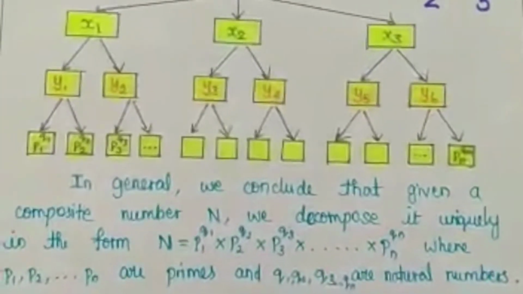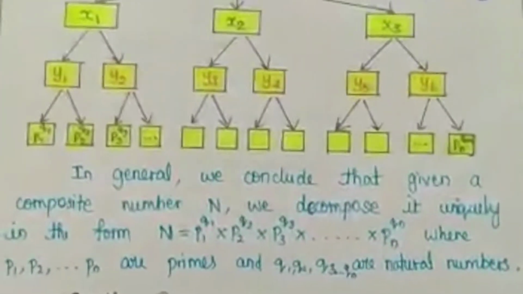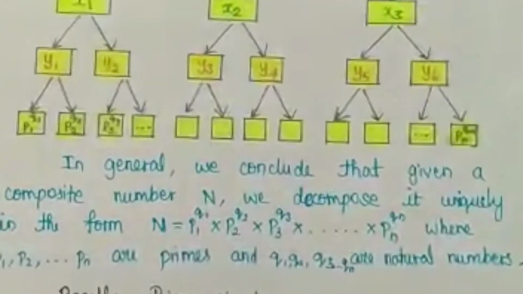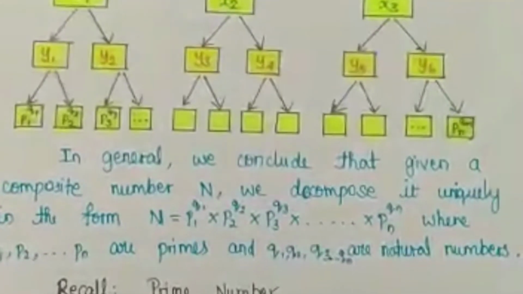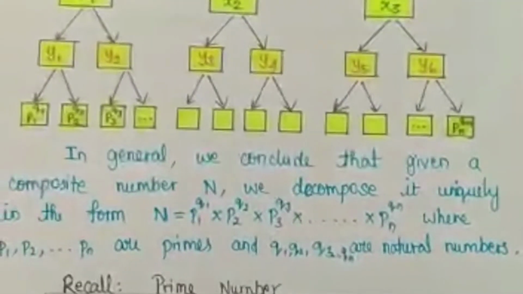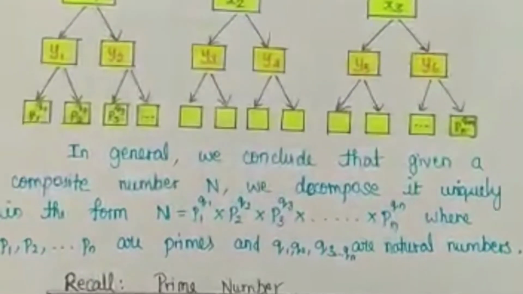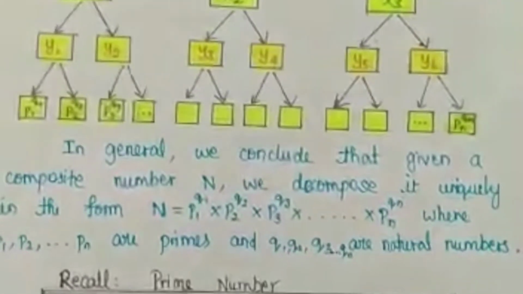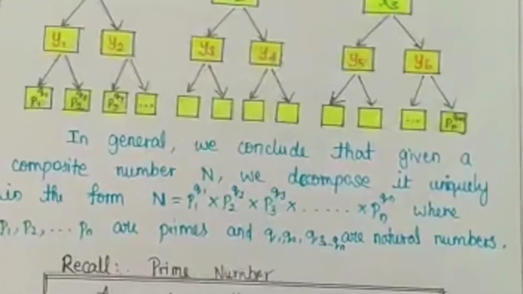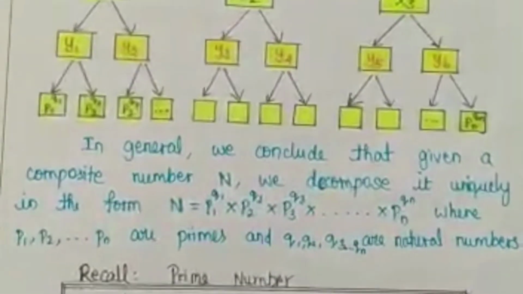Before ending the session, I would like to recall the concepts which we have seen so far. The first concept was the fundamental theorem of arithmetic: every natural number except 1 can be factorized as a product of primes, and this factorization is unique except for the order in which the prime factors are written. This is the first concept which we have seen.